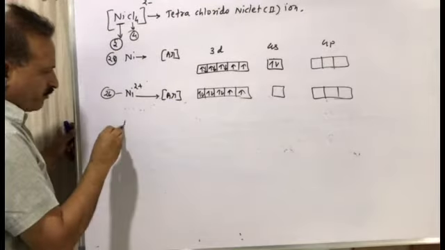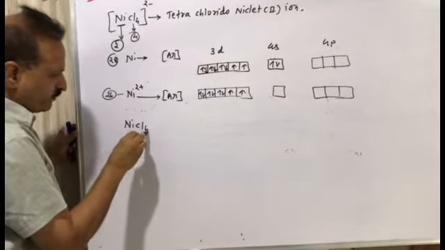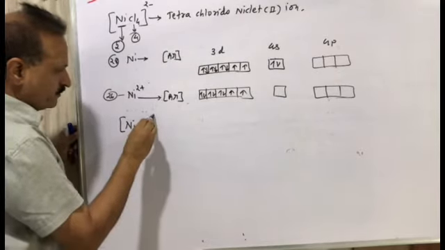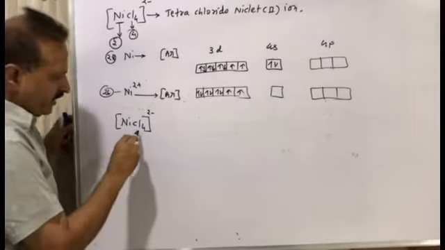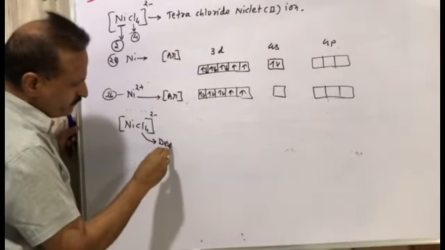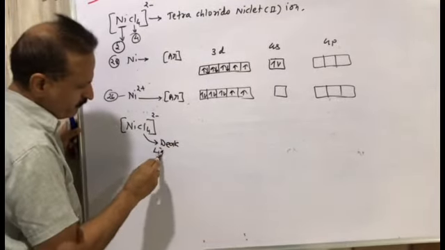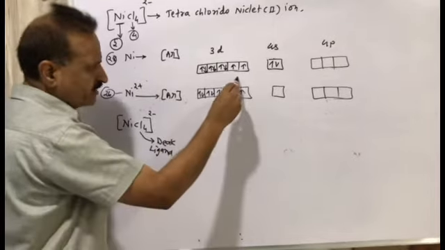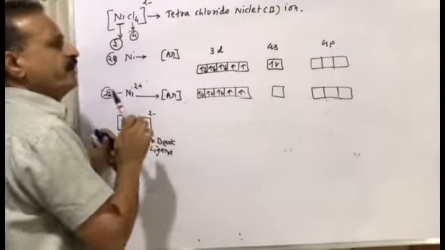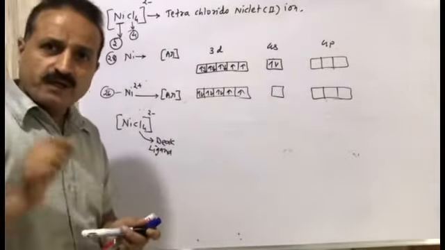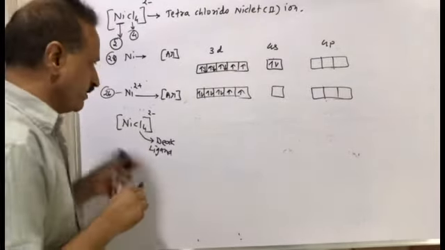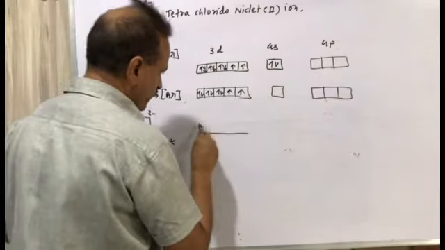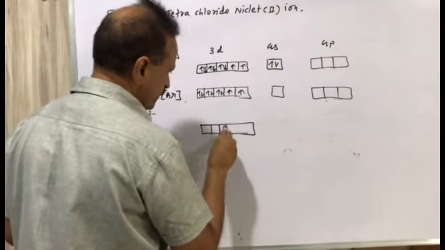Now we have the complex compound [NiCl4]2-. Then what will happen? Cl is a weak ligand. So rearrangement of electrons in the d orbitals will not be done. So the d orbitals will remain as they are.